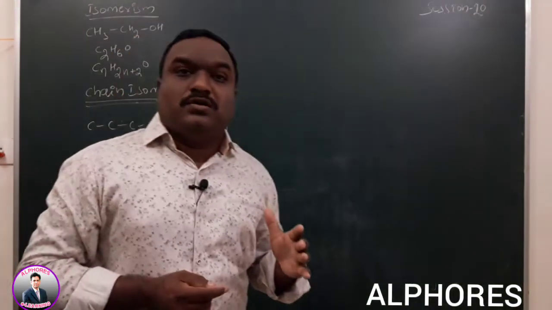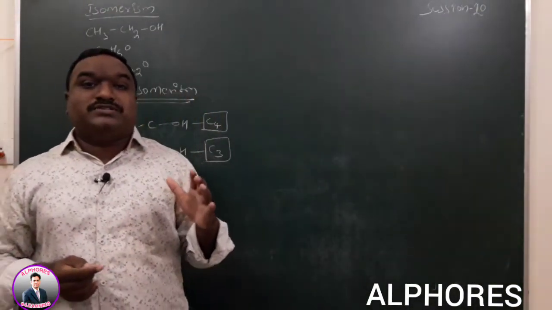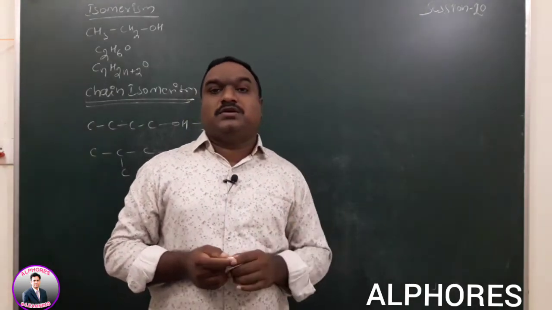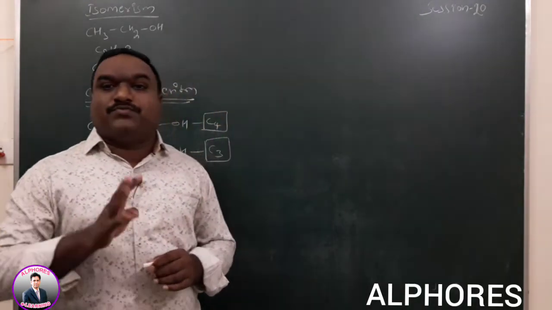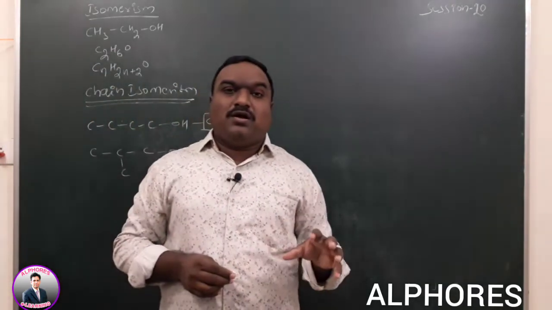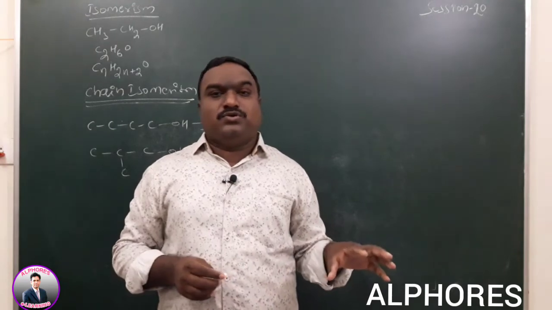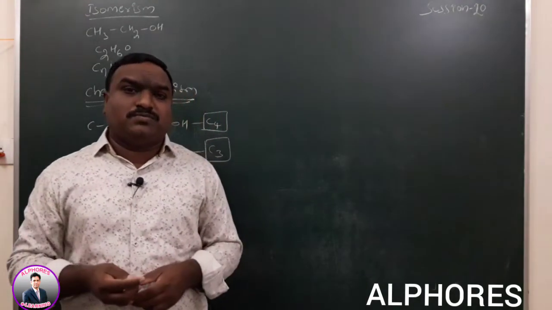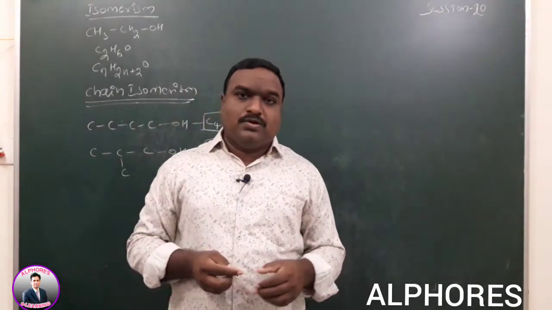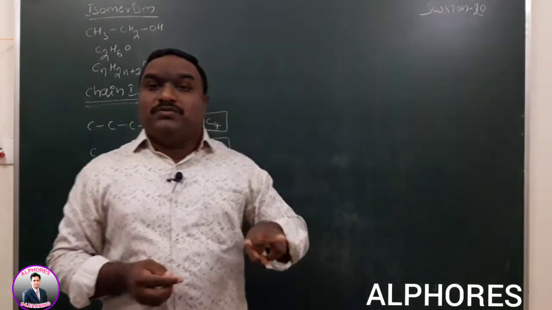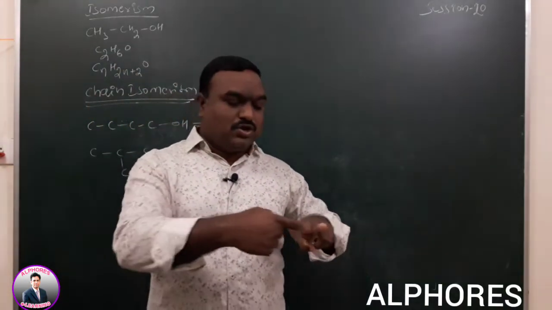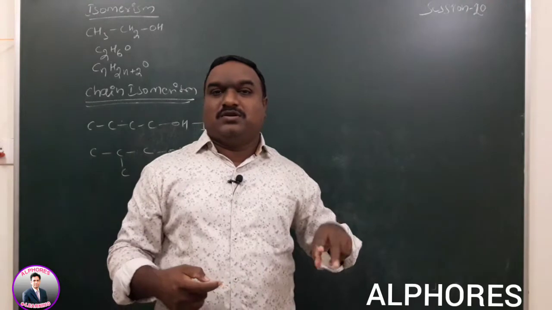What is the minimum number of carbons required to exhibit chain isomerism for alcohols? The minimum number of carbons is 4. If the given alcohol has only one carbon, there is no chain isomerism, because there is no chance to change the position. If the alcohol has 2 carbons, only one C-C bond, again the same thing.